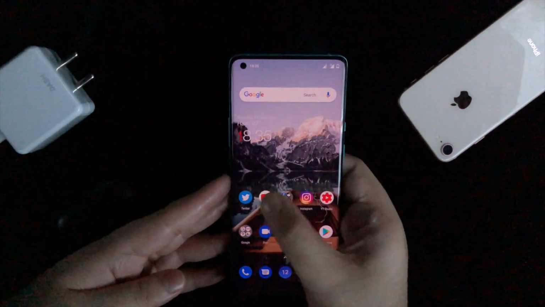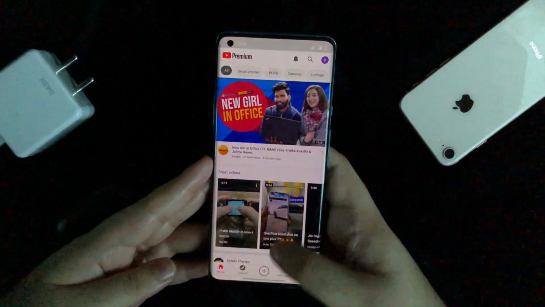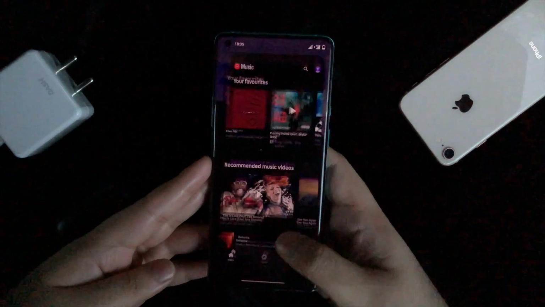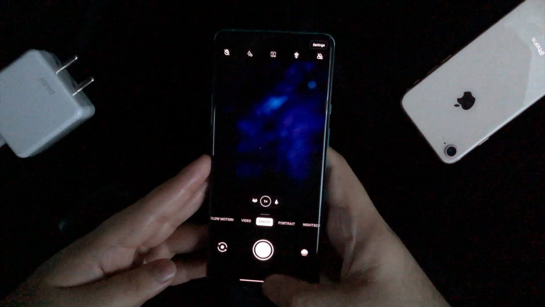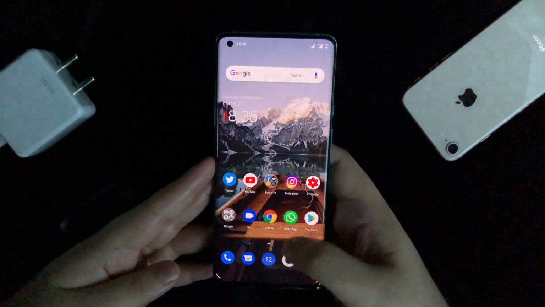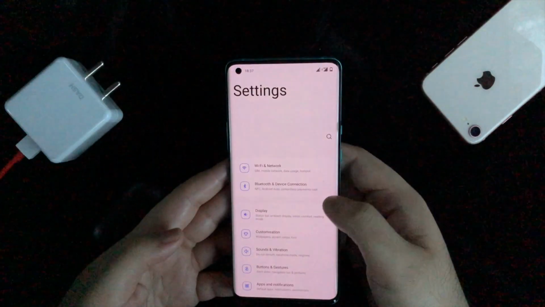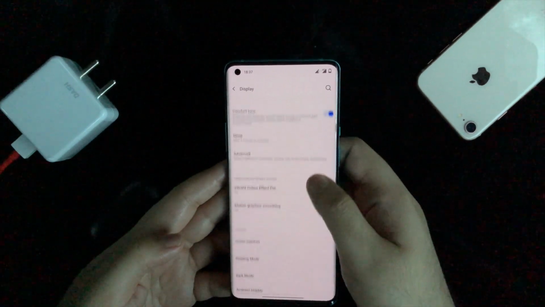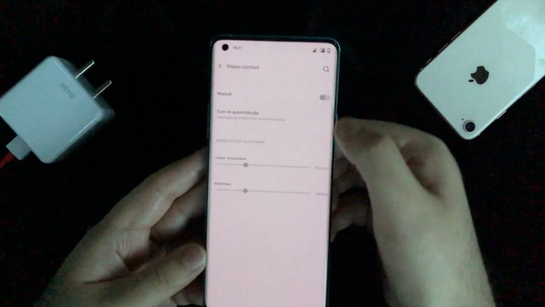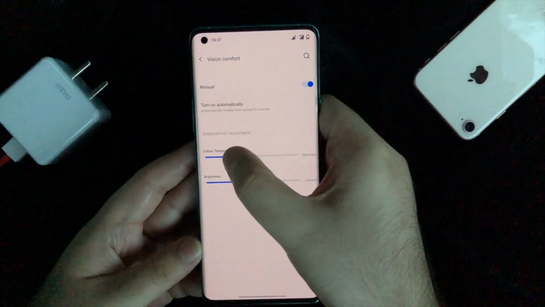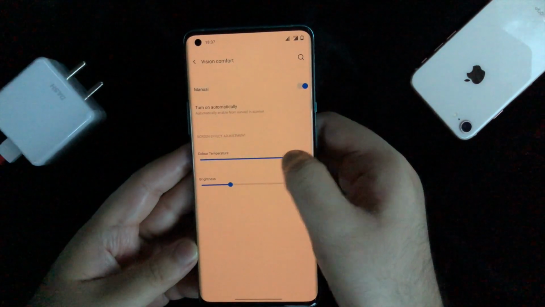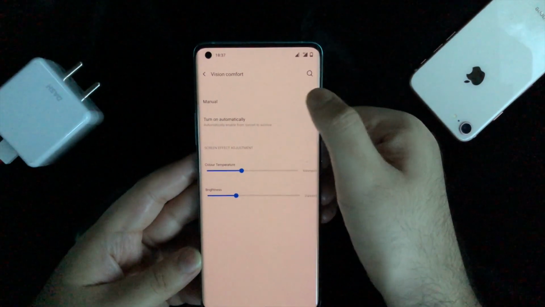Google claims that Android 11 has 20% faster app launch. So I don't find them so fast. It's pretty similar to Android 10, but do let me know if you find any change here. Now moving on to some finer tweaks, like the night mode has been refreshed and given a new name called Vision Comfort. Does the same thing, but if you use a OnePlus device, you will probably know this.